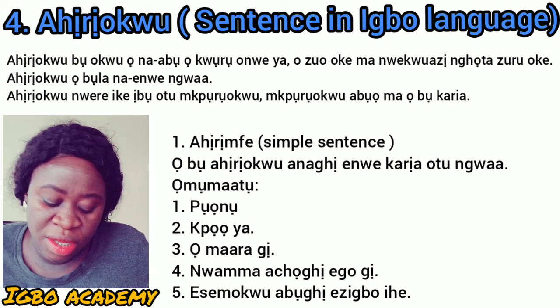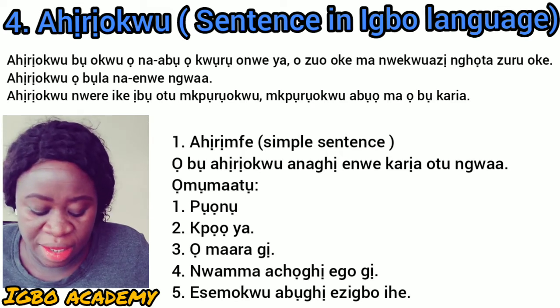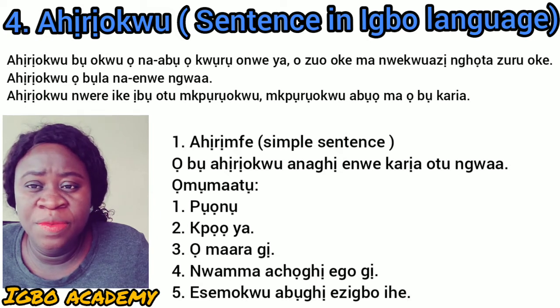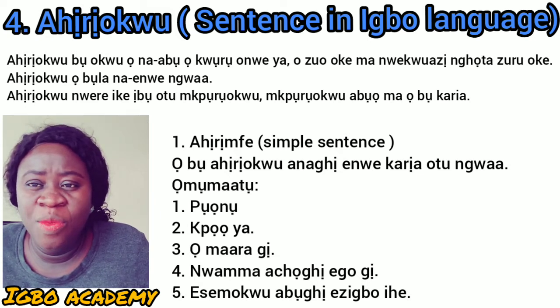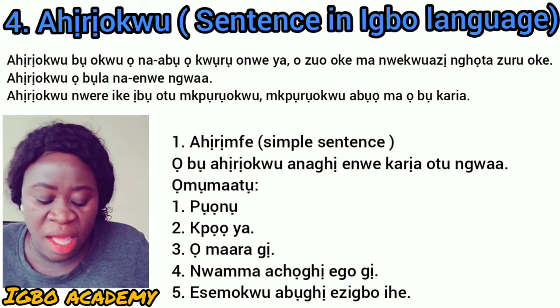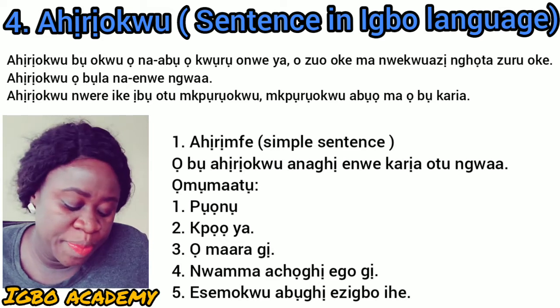In esemokwu abụghị ezigbo ihe, abụghị is a verb. So, in each of the simple sentences, ahịrịokwu ọbụla na-enwe otu ngwa. Each of the simple sentences, you have only one verb.